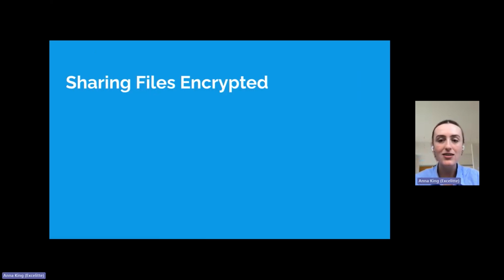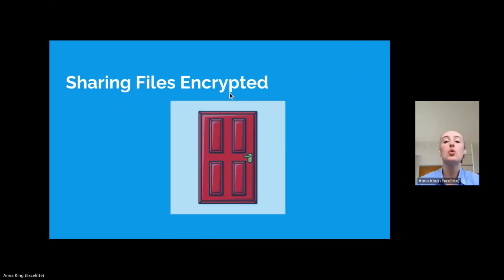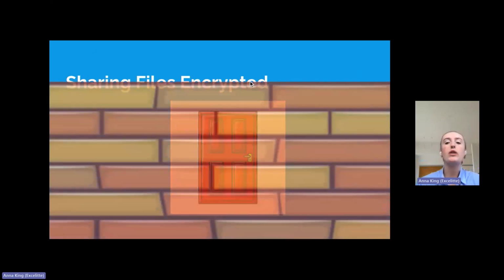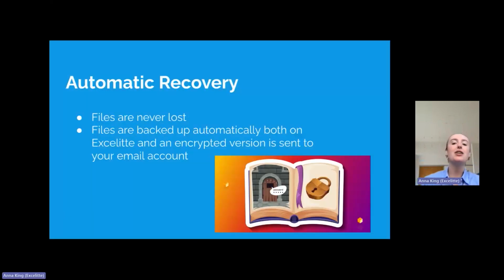Anyone else who comes across these files, like a cybercriminal, will be looking at something that looks similar to this gibberish that is impossible for them to decrypt and get into the data. What this means is that instead of your files being like a door with a lock that's easy to pick, with Excelitte, they are a never ending wall with no way to go through, over, under, or around, no matter the tools.